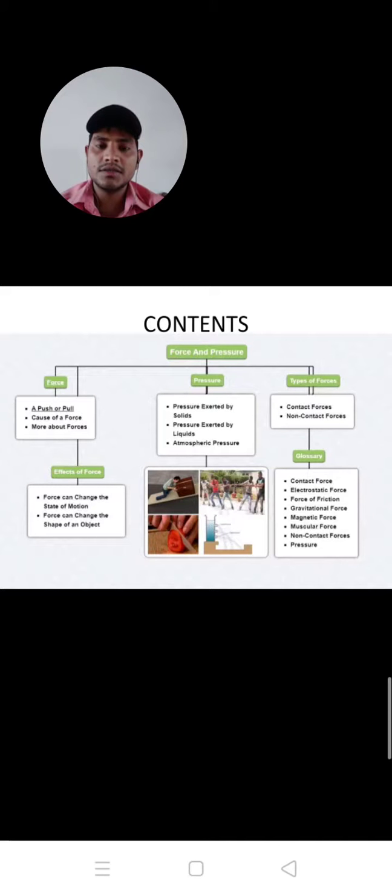Content in this chapter: we learn about force and pressure, types of force, and effect of force. Let us first know about force. What is force?